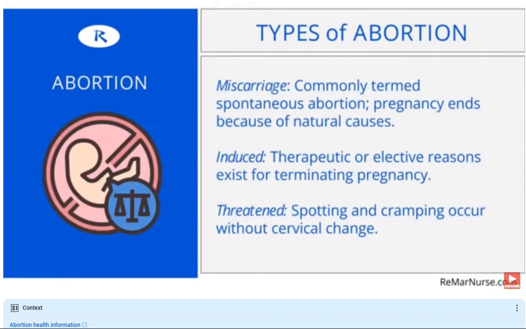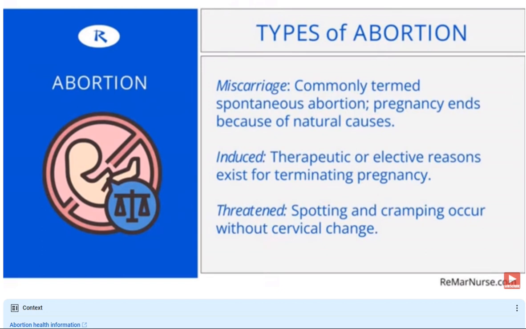When we talk about types of abortion, there are several types of abortion, and the definitions give you an indication about the circumstances surrounding that particular abortion. So for example, miscarriage, this is a commonly termed spontaneous abortion. So with a spontaneous abortion, that means that the pregnancy has ended because of natural causes. Also with the miscarriage, typically it's something that the mother is not able to prevent from happening.